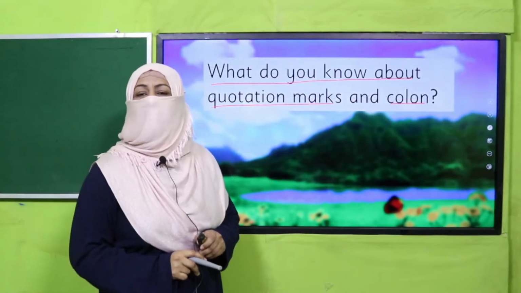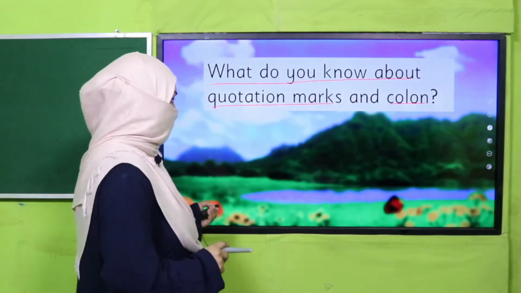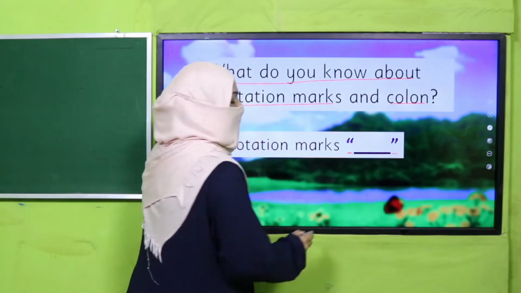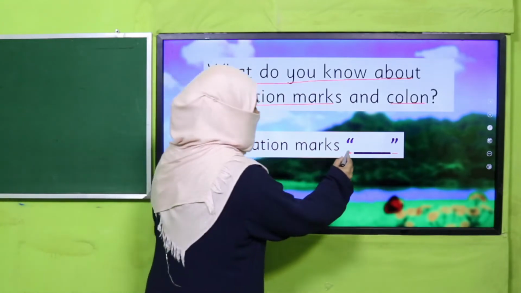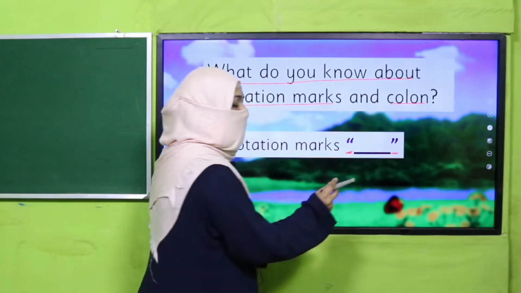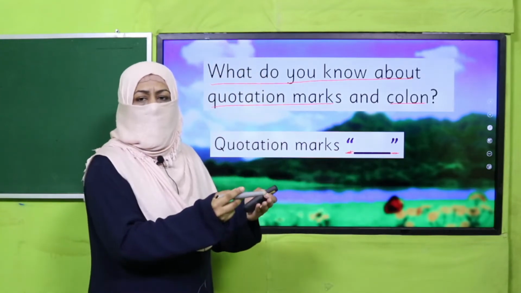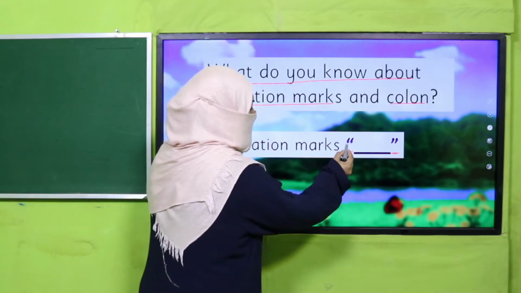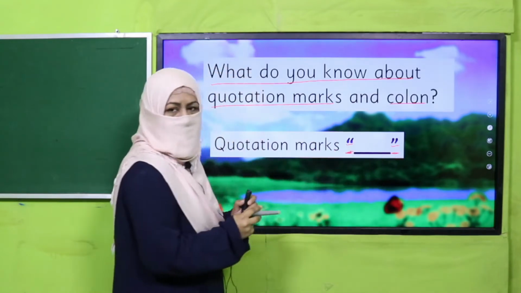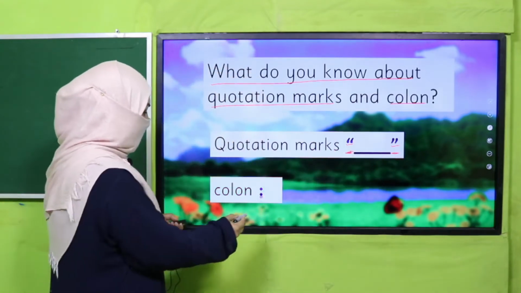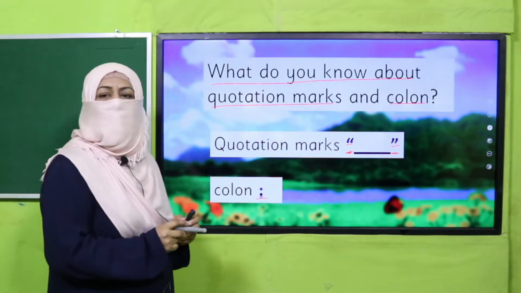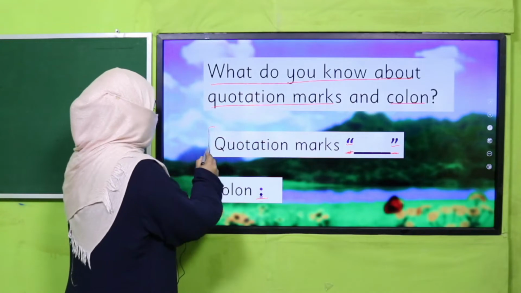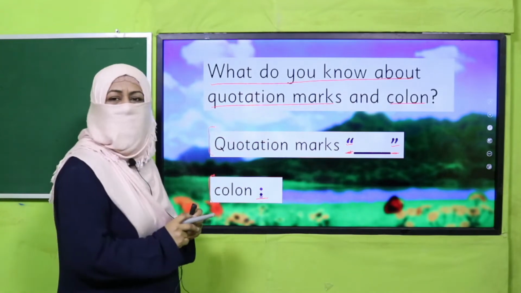Yes, my dear children, I hope you could comprehend, you could recall. These marks are known as quotation marks, and we use these marks when we are mentioning the statement of someone. Like what a person said, we enclose that statement in quotation marks, right? And this sign is called colon, and we use it in different places. So today we are going to focus on these two punctuation marks for our lecture.